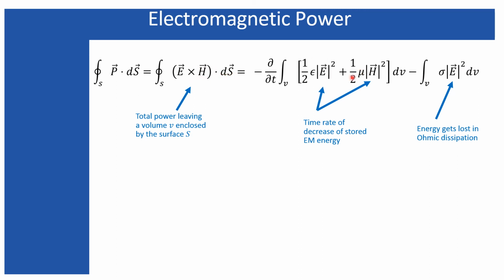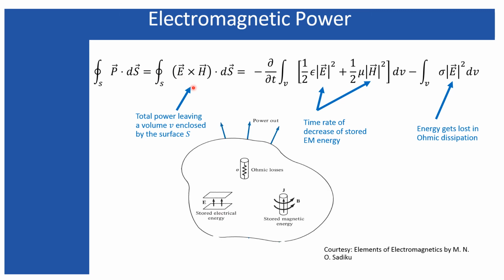So if you take this part on this side, that will represent the total power which is being generated. So if you want to count the power leaving from the volume, obviously that power is not available to the outside of this volume because it is being lost. So that is why we can consider this part on the generator side. So this is the total generation of the power, this is the power lost due to the dissipation, and this is the rest of the power which is available outside of this volume.